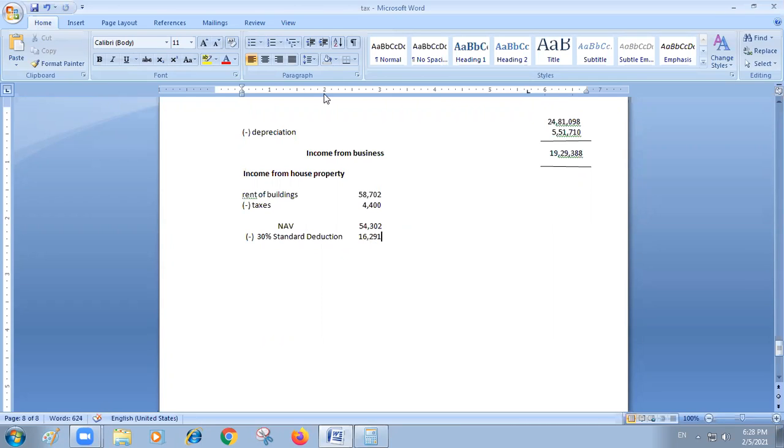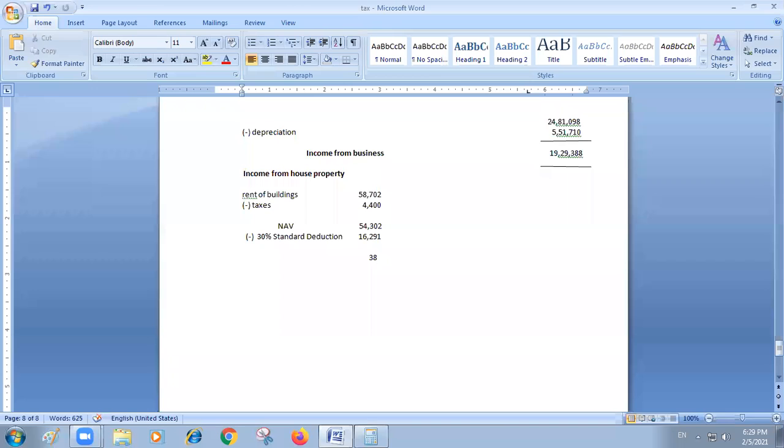16,291 will come, and you have to deduct. And you find out income from house property. From 54,302 you deduct 16,291. What is the amount that comes? I have calculated 16,291.